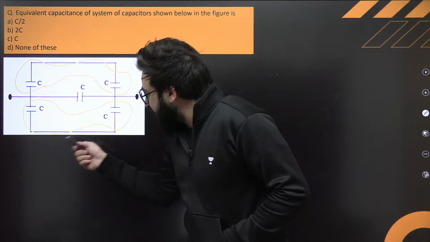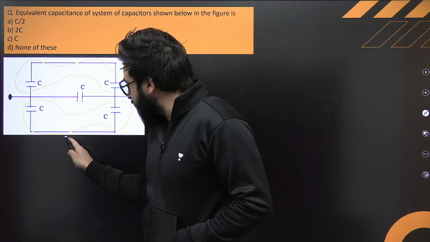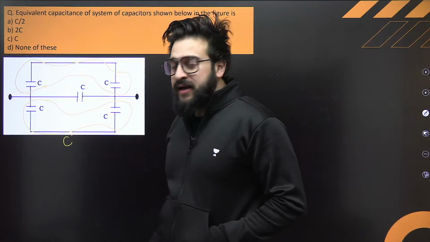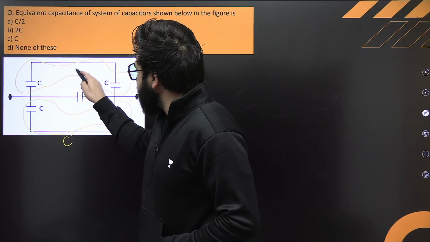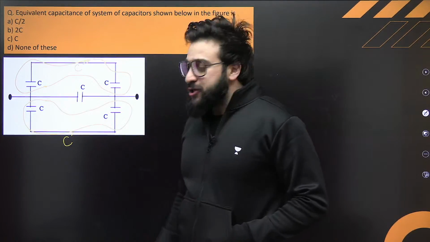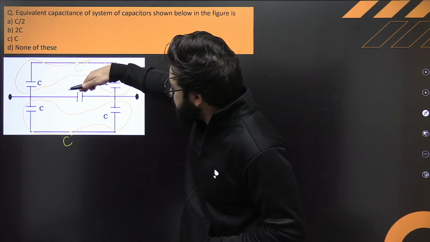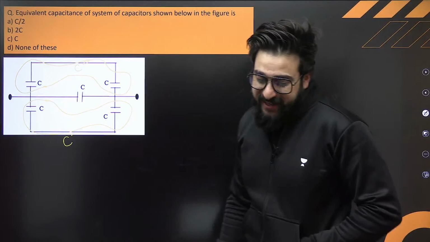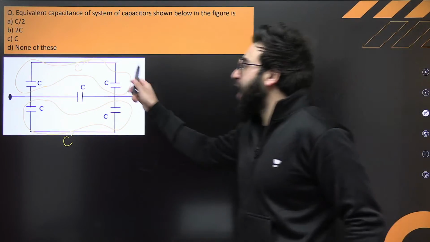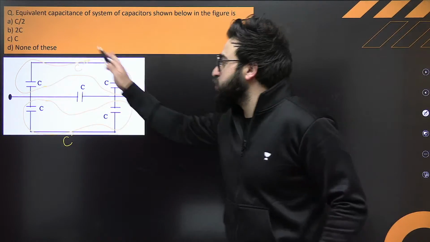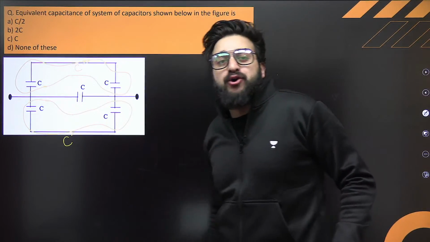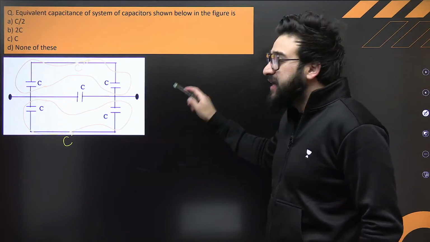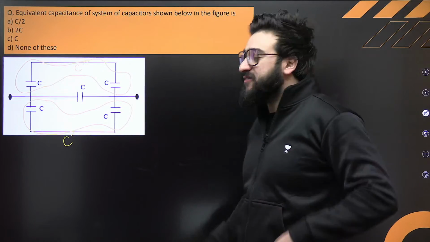When I find the equivalent of this one and this one, I call that, for example, C dash. And I call the equivalent of this one C double dash. So can I say this C double dash and this C dash are basically in parallel? 100%, I can say it like that. Now, can you find how much is the equivalent capacitance in this one? First of all, we'll try to resolve the upper part of the circuit over here. You'll say, sir, in case of series, how do we find the equivalent capacitance?